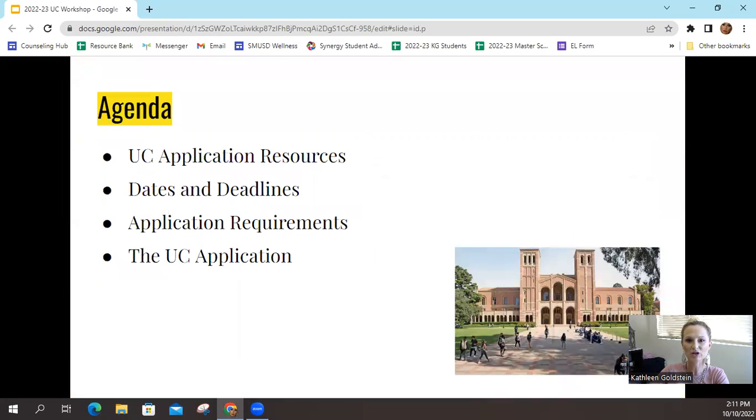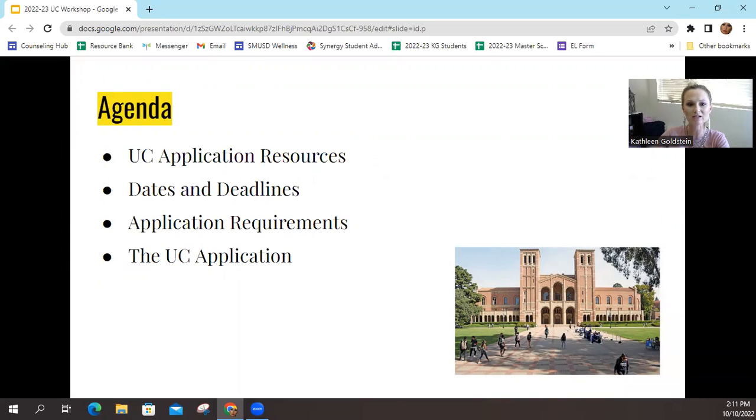Please note this presentation is in PowerPoint form so that as you go through the presentation, you can go ahead and click on the live links. So today what we're going to discuss are some UC application resources, important dates and deadlines, the application requirements, and then take a look at the application itself.